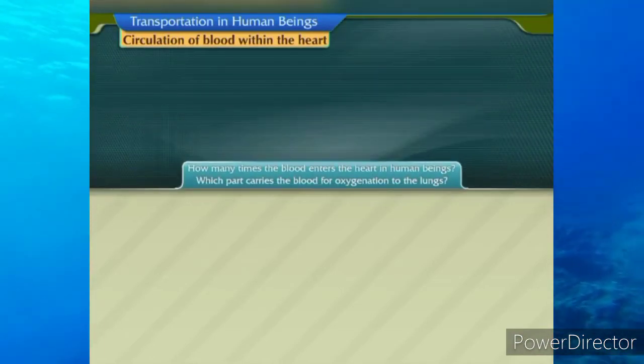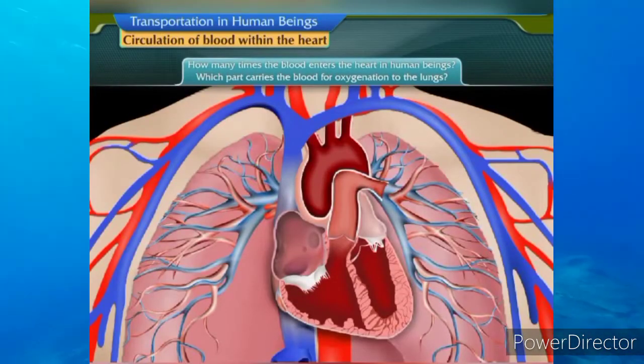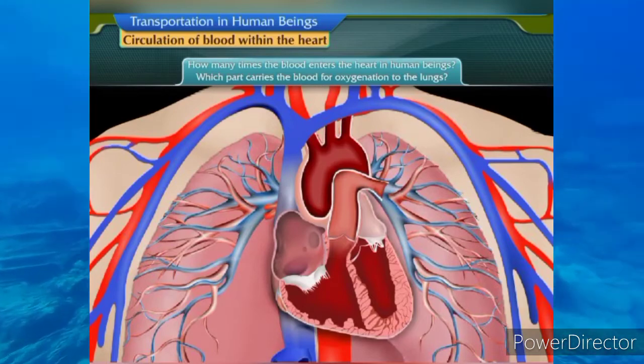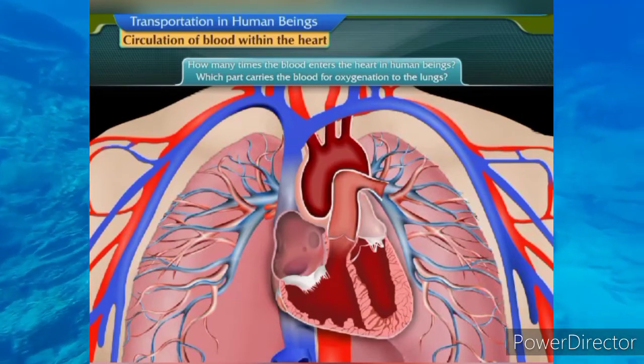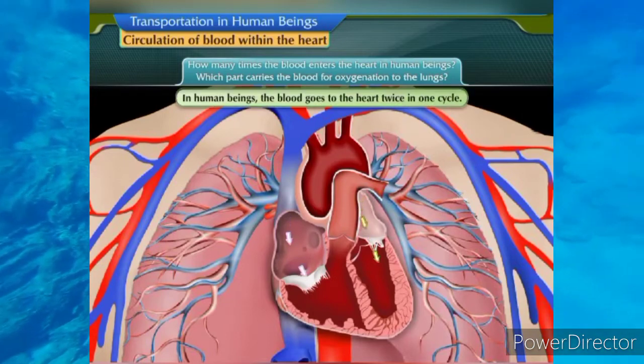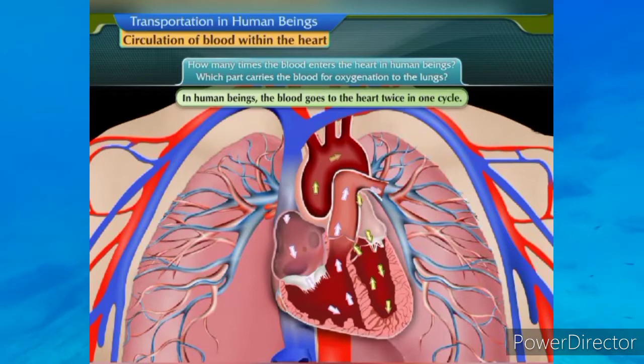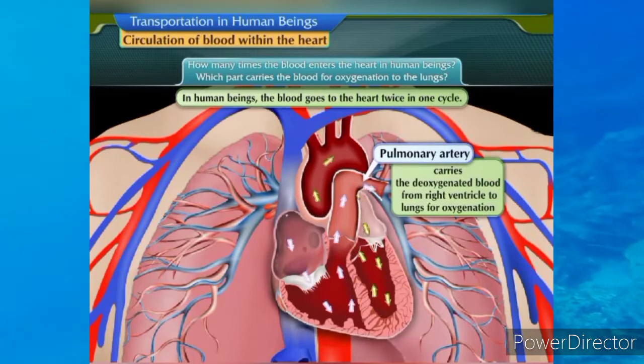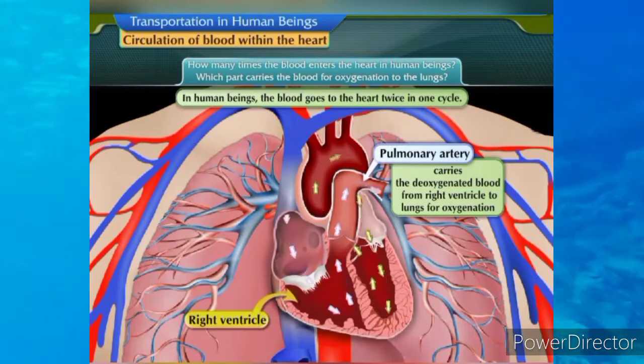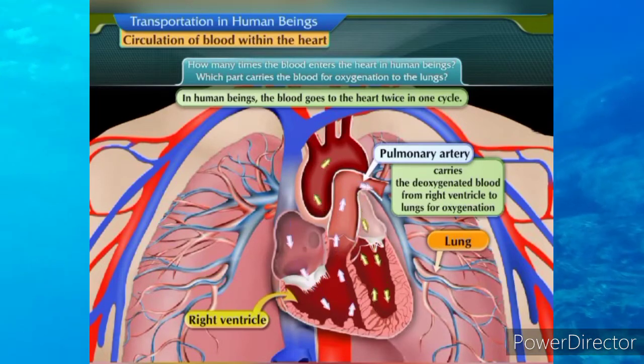Can you tell how many times the blood enters the heart in human beings, and which part carries the blood for oxygenation to the lungs? In human beings, the blood goes to the heart twice in one cycle, and the pulmonary artery carries the deoxygenated blood from the right ventricle to the lungs for oxygenation.